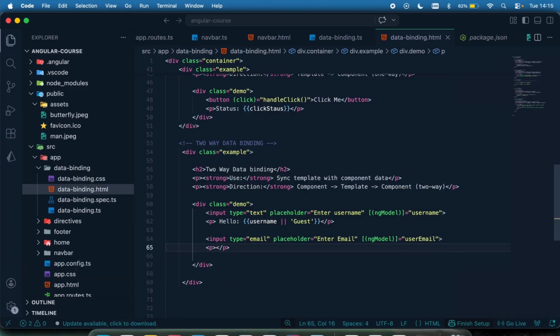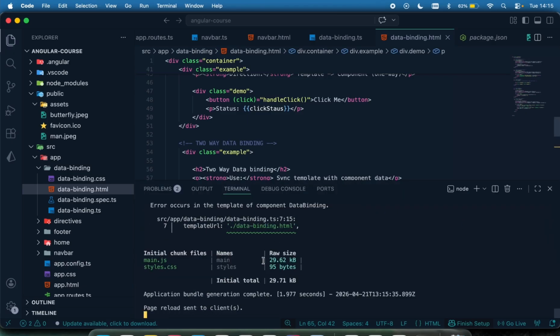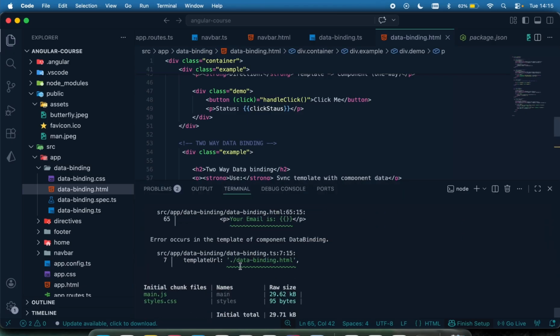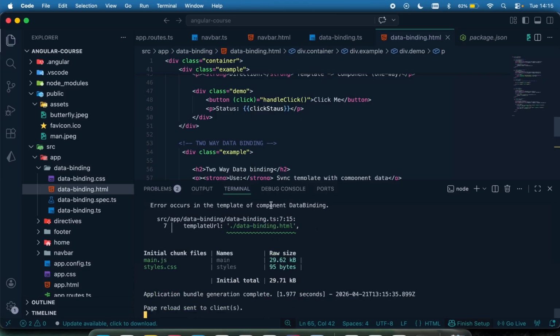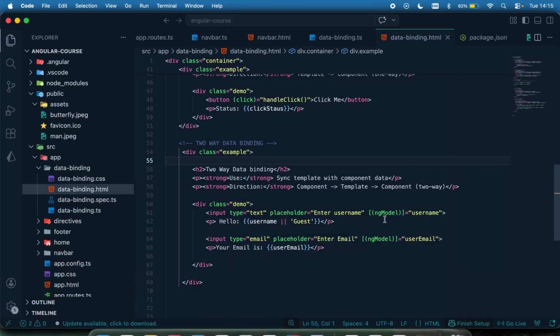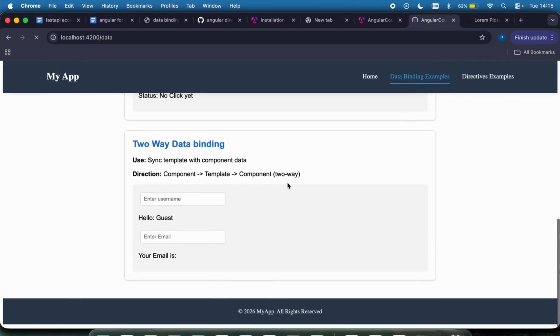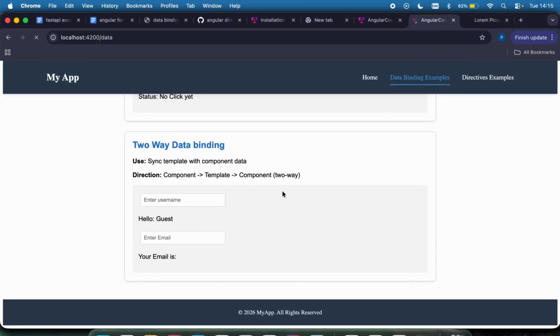I can just say your email is, and then I can use interpolation to get the email, which is going to be the user email, like so. Again, let's just check to make sure the error is not there. And okay, it's not there. So let's test this out and scroll down. You can see this is the two-way data binding example.